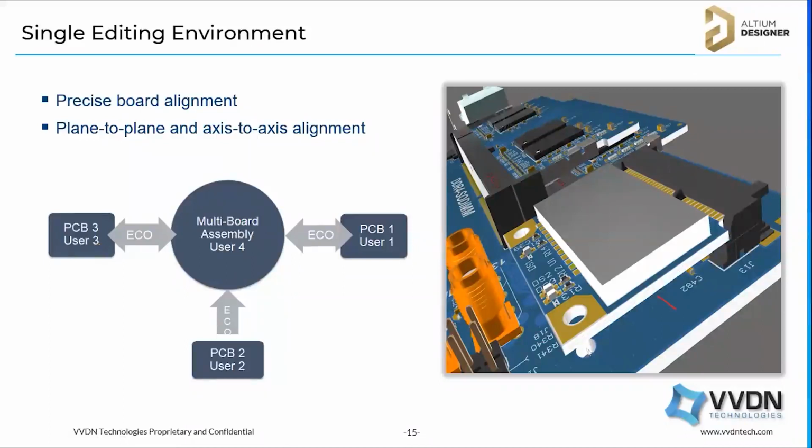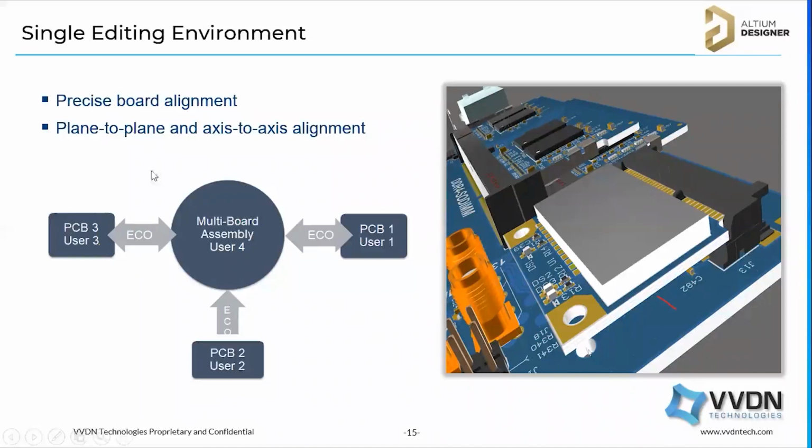Like many of you might have seen in mechanical software, if you click on one face in the daughter board and one face in the motherboard, it will automatically get aligned with the plane and axis. That same feature is included in Altium now. So you can use plane to plane or axis to axis alignment. Plane to plane means you can just click on this plane, like X or Y, and axis also you can just align.